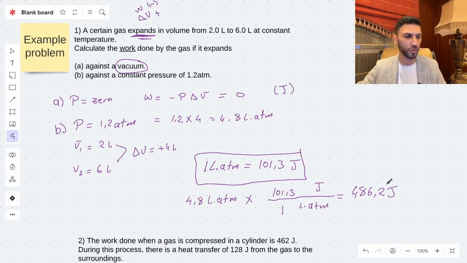Or we can convert it, of course, to kilojoules by dividing by 1000. All right, and that's it. Look here, the sign of the work is negative. Don't forget, delta V is positive, which means the work has the negative sign.